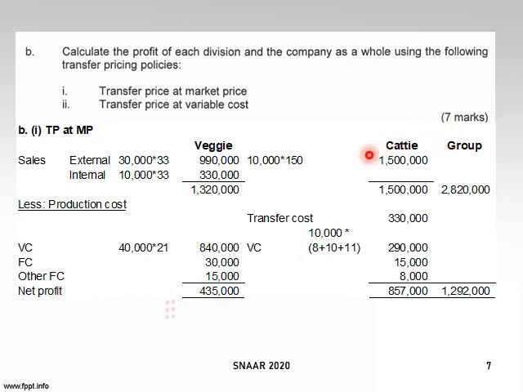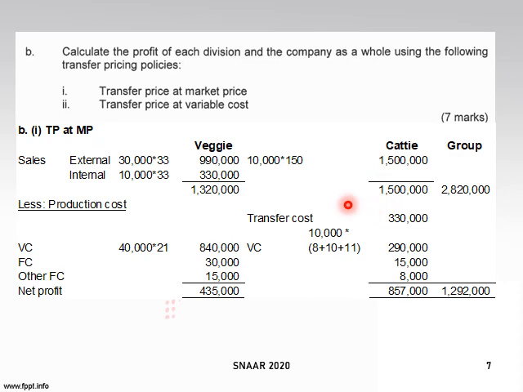For Cathy, she sells to outsiders the Best Kitty at a price of RM150. So she sells 10,000 units, which is one veg A equals one Best Kitty, right? So 10,000 here times 150, you get 1.5 million.